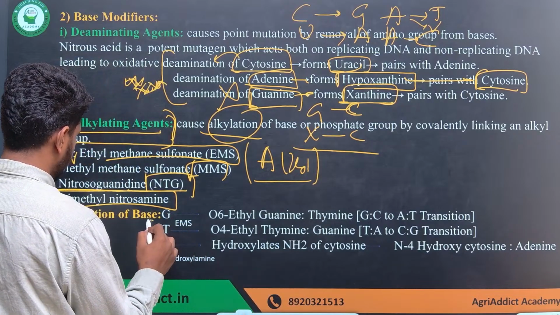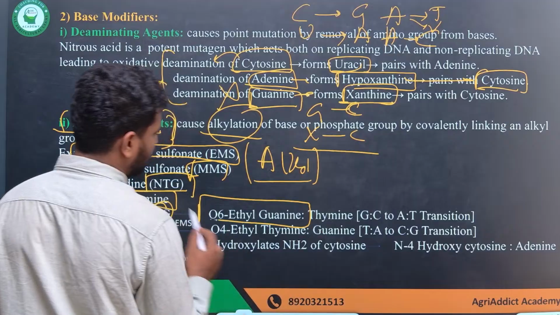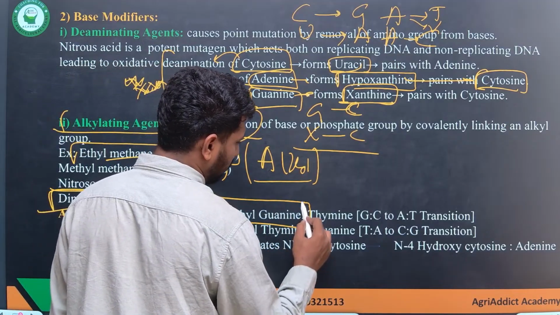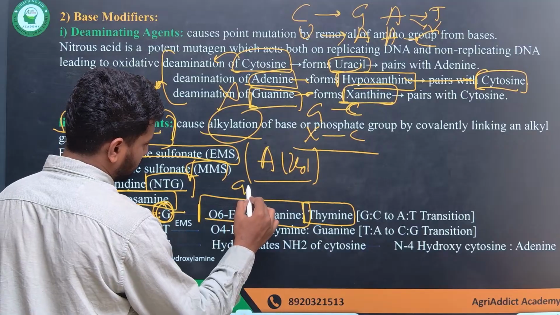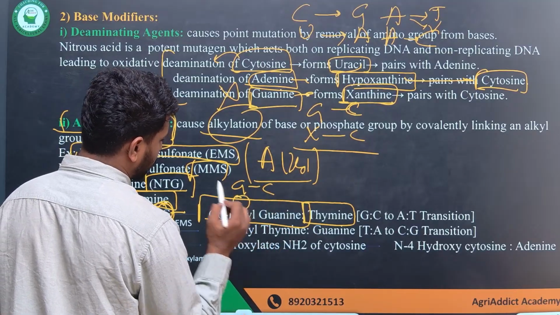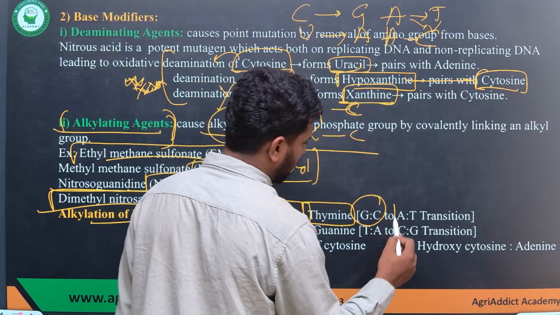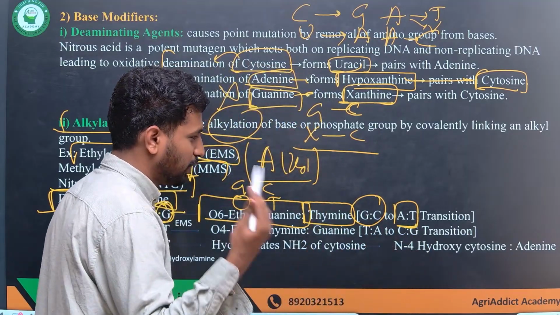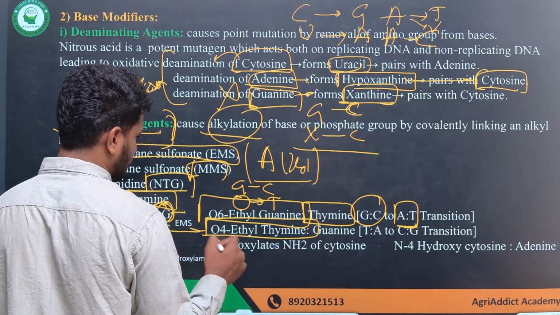How exactly? See, alkylation of guanine gives 6-ethyl guanine, which pairs with thymine. Originally, G pairs with C, but after alkylation it pairs with T. So from GC there is an AT transition, one purine to another purine. Next, EMS converts thymine into ethyl thymine.